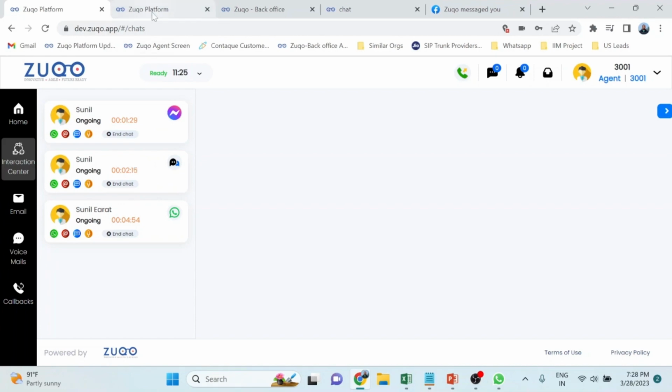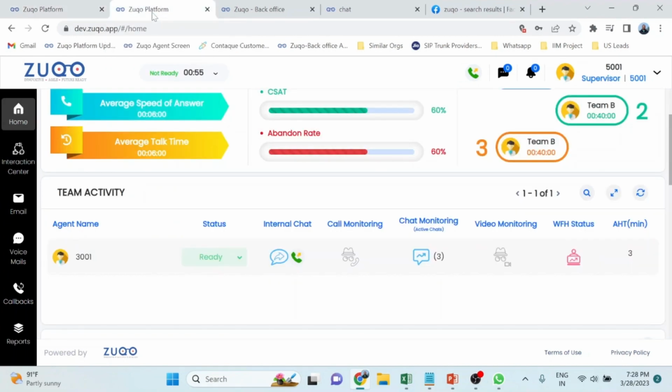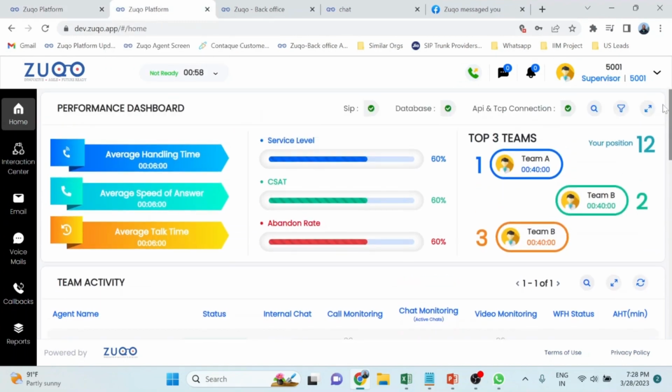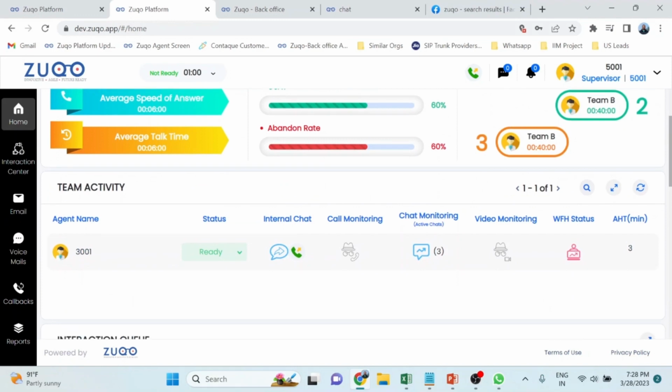Now, another user, which is typically the supervisor. Once a supervisor logs in, the supervisor can see who are the agents who are logged in, and can also see those particular conversations that the agent is managing. He can actually change the state over here of that particular agent. For example, if you want to force that agent to take a break, you can do that, and you can see what are the current channels that the agent is managing.